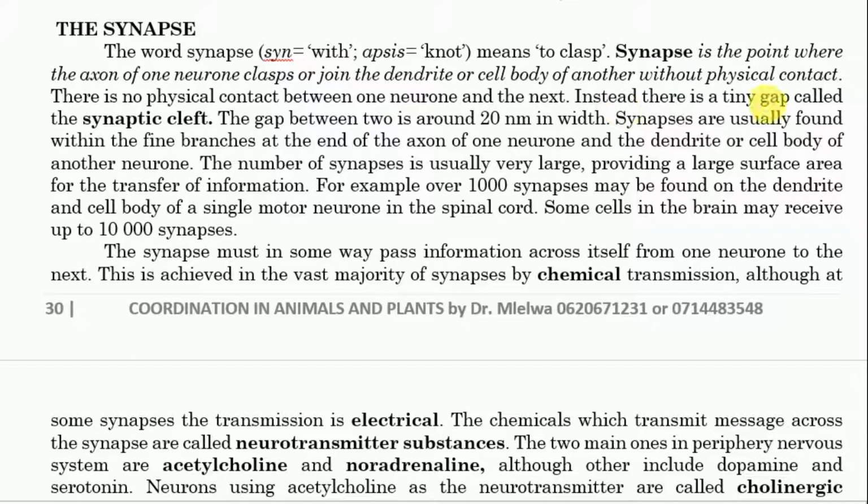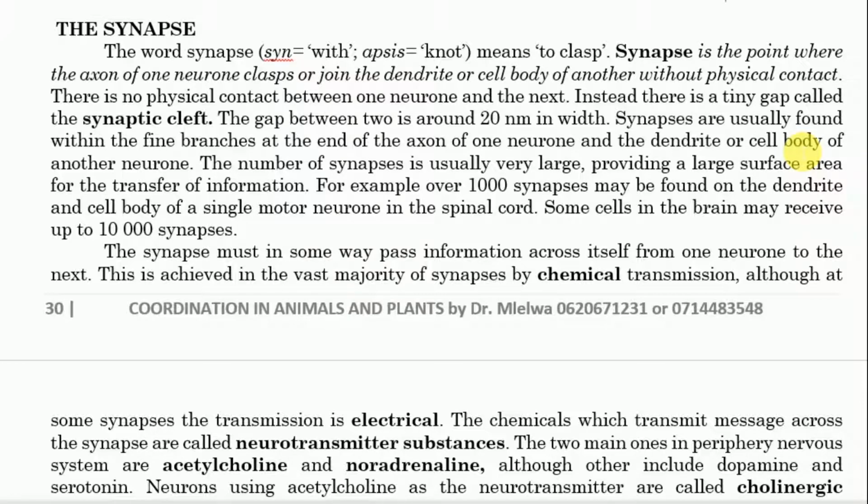Instead, there is a thin gap called the synaptic cleft. Hasa hii inayozungumzwa hapa inazungumziwa kwa chemical synapse, sio kwa electrical synapse. Tutaenda kuona kwa electrical synapse ipoje. So the gap between the two is around 20 micrometers in width. Synapses are usually found within the fine branches at the end of the axon of one neuron and the dendrite or cell body of another neuron. So synapses zinakuwa mwishoni mwa neuron.